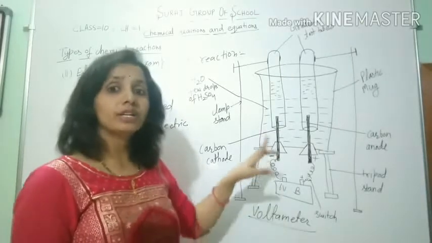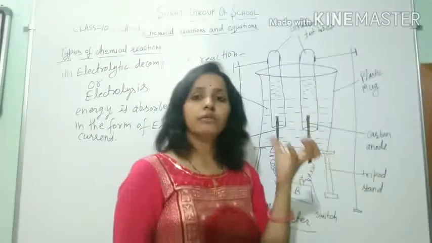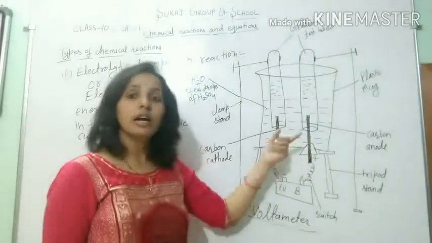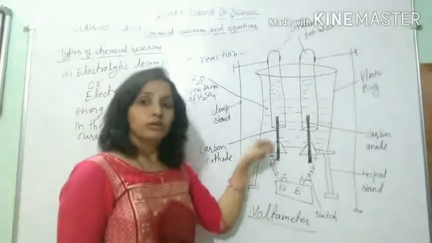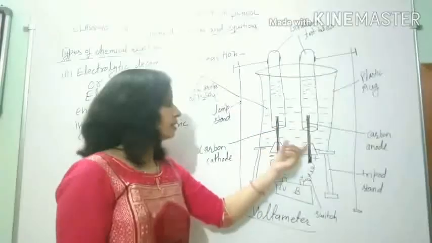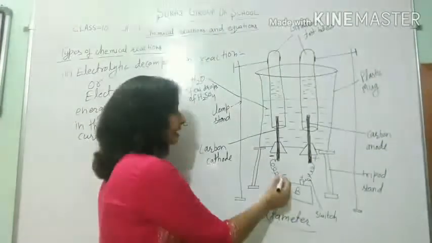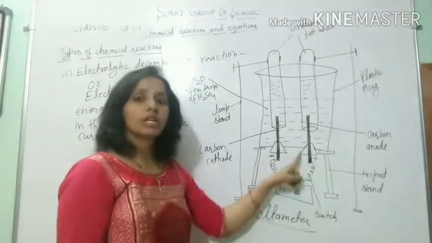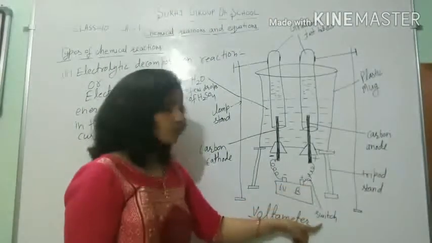In this apparatus, first of all, we take a plastic mug. At its bottom, we make two holes with the help of a drill machine. After that, we place a rubber cork in it with the carbon electrodes inserted in them. After that, we take a 6-volt battery and connect the battery to the carbon electrodes. This is the negative terminal and this is the positive terminal. This is the switch of the battery.